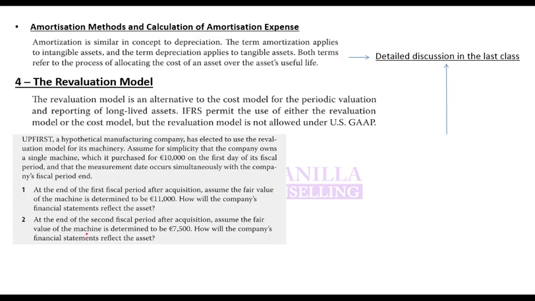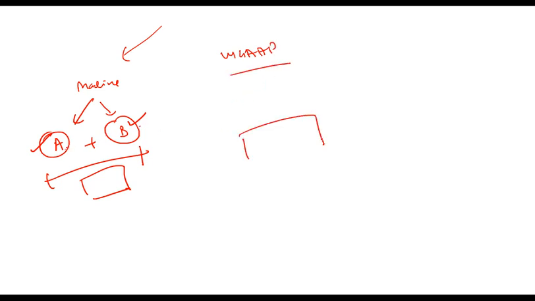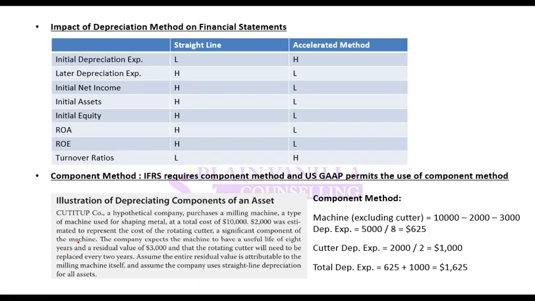What does it mean? It simply means that if, let's say, you have a machine and it has two components, component A and component B, you combine these two and then make this workable. So IFRS would say that depreciate this component separately and this component separately. US GAAP would say that you can either do this or you can depreciate whole of it together. But IFRS requires you to depreciate separately. And how do you do this? Here is an example.